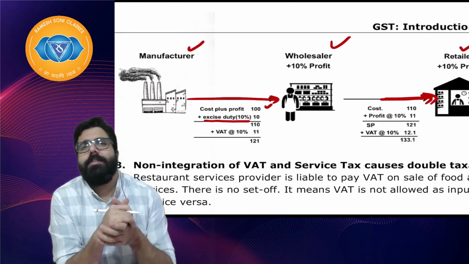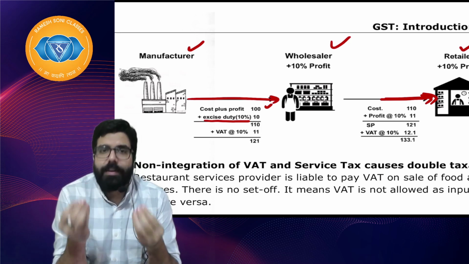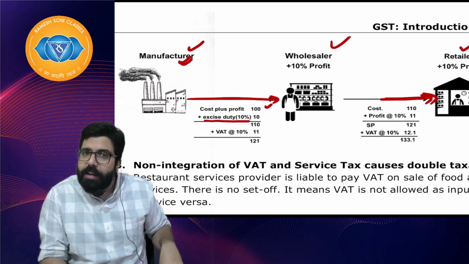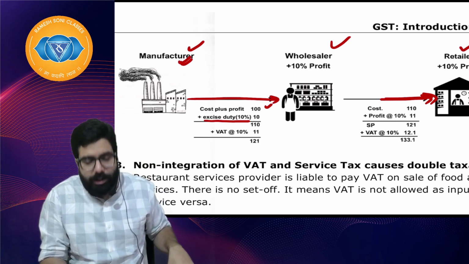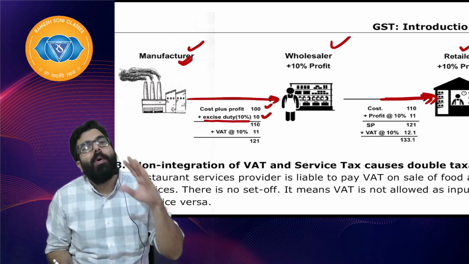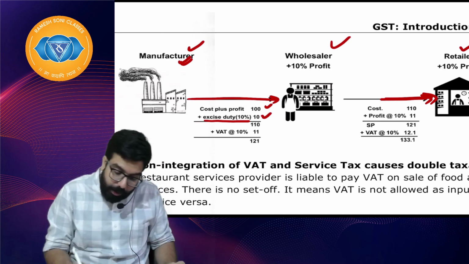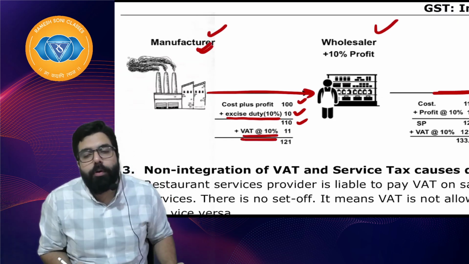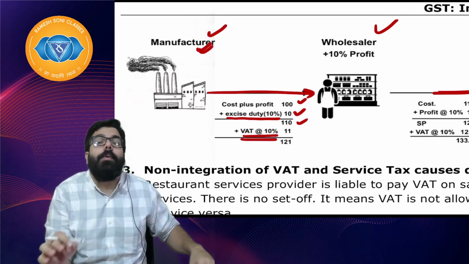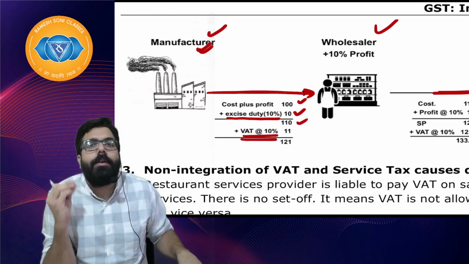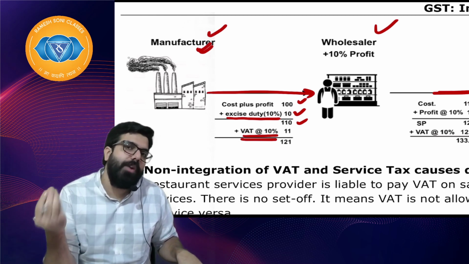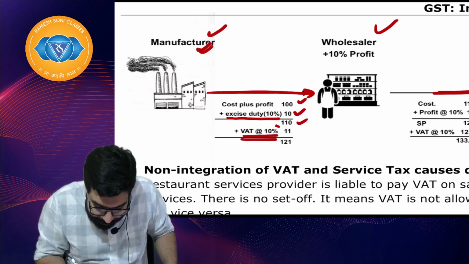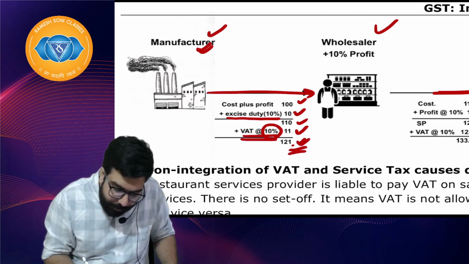What do you mean by excise duty, everyone? Sir, excise duty means tax which is charged on manufacturing. So whenever goods were being manufactured, there was something called excise duty which was charged. Now excise duty is how much? 10%. All are for example purpose only. 10% means 10 rupees, 110. And whenever you sell goods intrastate, within the state, there was something called VAT which was being charged. VAT, value added tax. Whenever there was any value addition, VAT was being charged. I'll talk about VAT a little later, sir. So 110 plus 10%, 11 rupees, 121. These goods used to be sold.